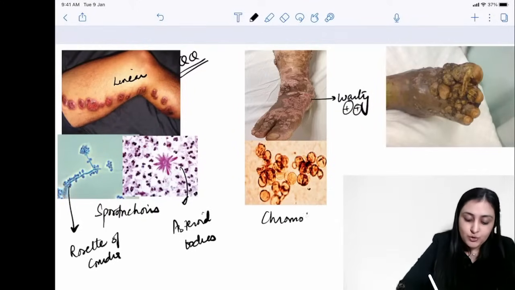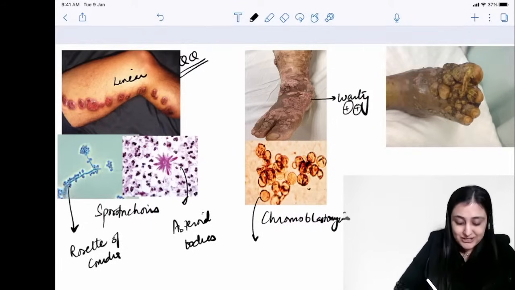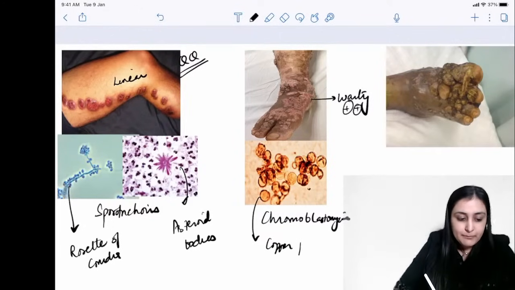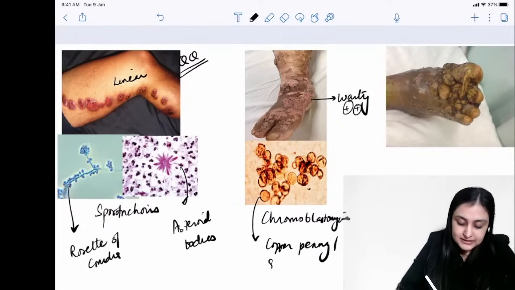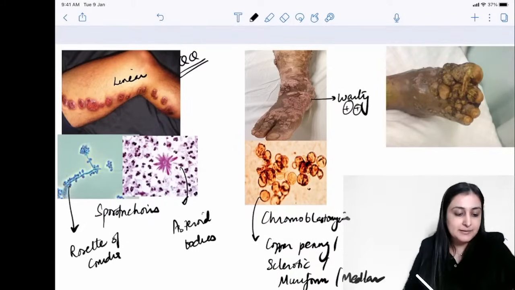Yes, this is chromoblastomycosis, and in chromoblastomycosis, remember these bodies, the new favorite. This is copper penny bodies, also called sclerotic bodies, also called muriform bodies, right? Medlar bodies. So there are a lot of names for these bodies, but one question is common all the time.